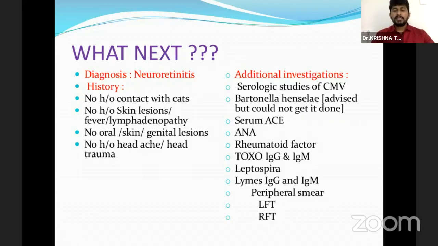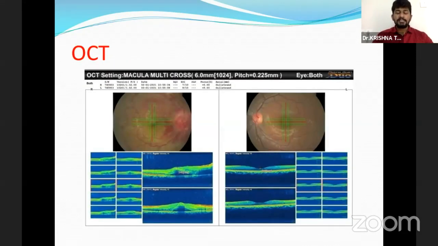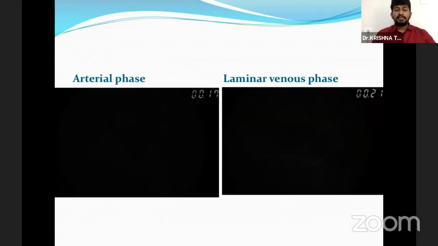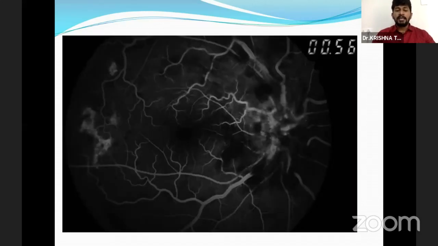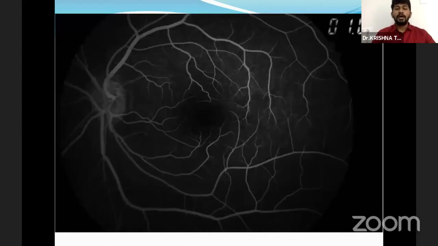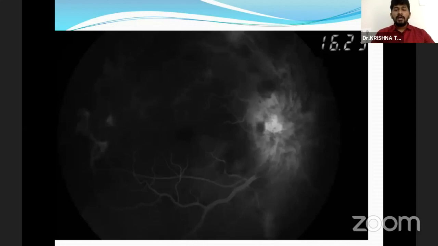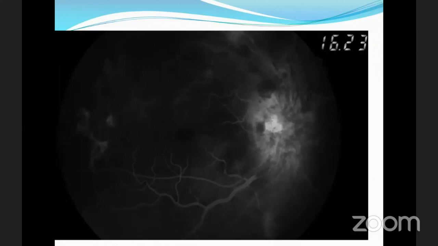Also advised were serum ACE levels, ANA, rheumatoid factor, toxo IgG, IgM, leptospira, Lyme, peripheral smear, LFT, and RFT. OCT showed evidence of subretinal fluid in the right eye, no evidence of any intraretinal edema, and the left eye was normal. FFA showed delayed choroidal phase, disc leak started appearing, and there is staining in the temporal macula. The left eye was absolutely normal. Block fluorescence is seen pertaining to the intraretinal hemorrhages, whereas the late phases showed hyperfluorescence in the center of the disc, which is actually an angiomatous lesion in the center of the disc.